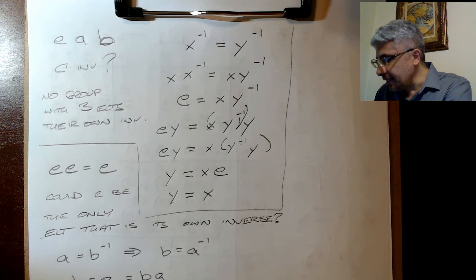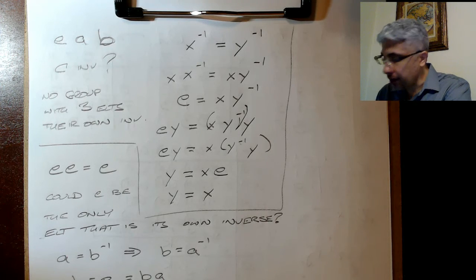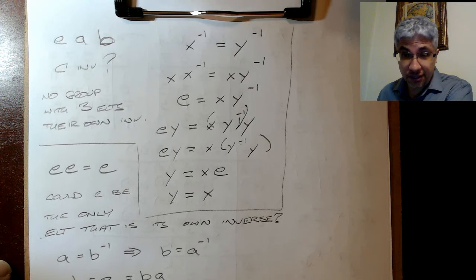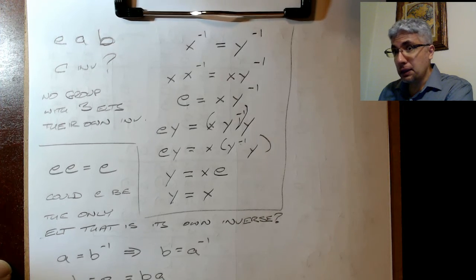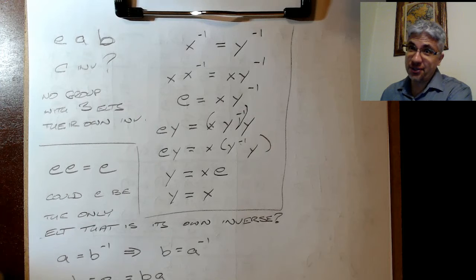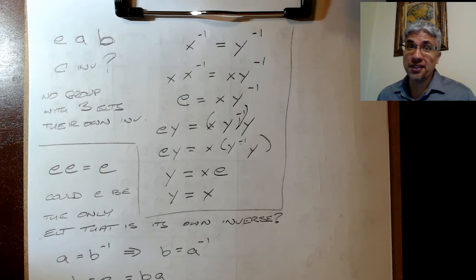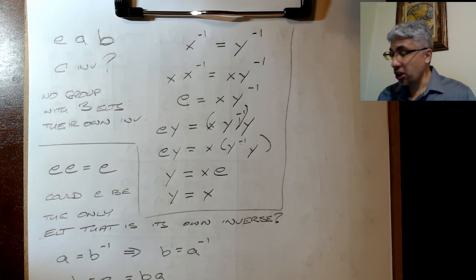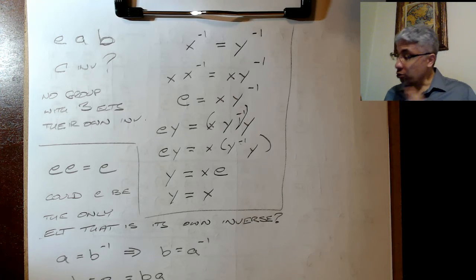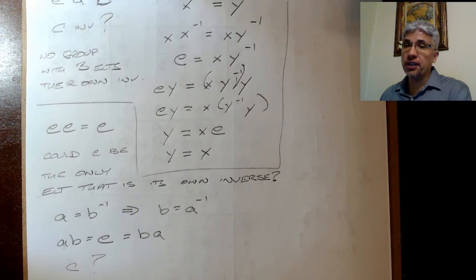So let's say that E is the only element that's its own inverse, and we have two other elements, A and B, which are inverses of each other. We're in trouble again. There's nothing for C. C would have to be its own inverse, and if C is its own inverse, we're in the Z4 case again. So what have we shown? We've shown a rigorous mathematical proof.